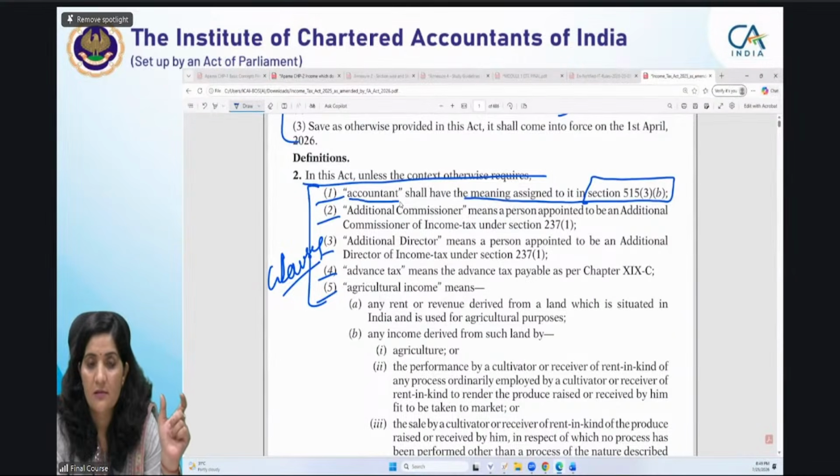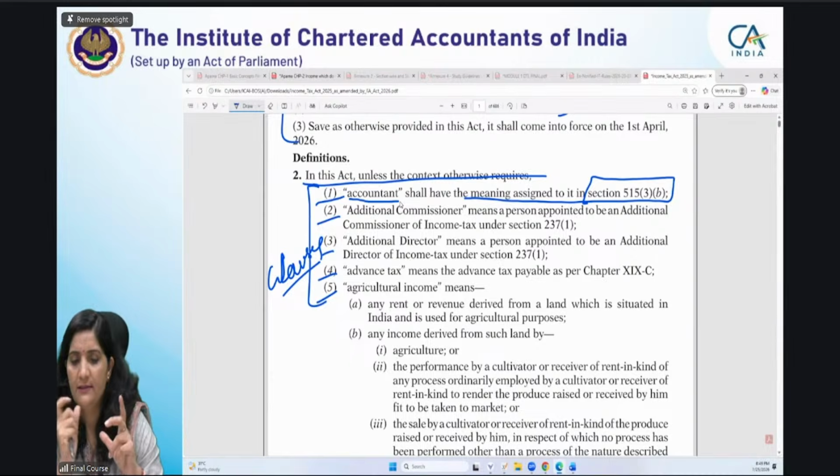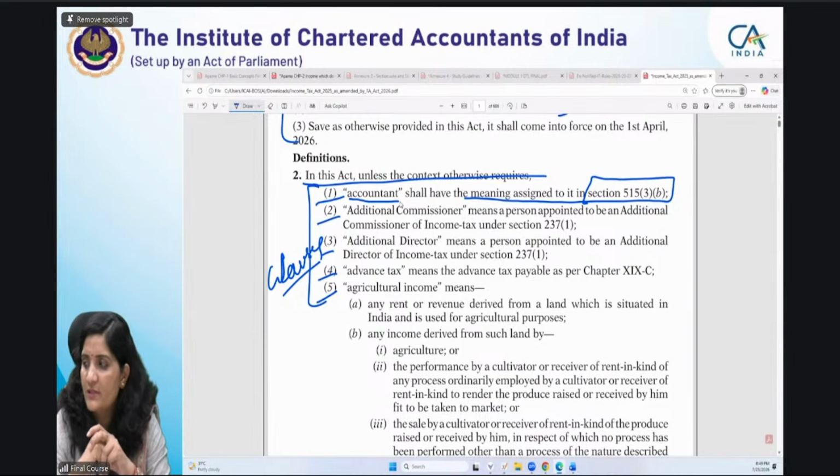Okay? So how big is your role in tax? You all are FCAs. What is the meaning of FCAs? It has been a long study session, so let it be some fun. What is the meaning of FCAs? Very good, Radha, future chartered accountants. So with this, you have to understand, you have to learn, you have to be consistent.